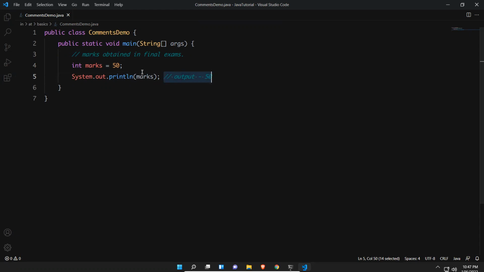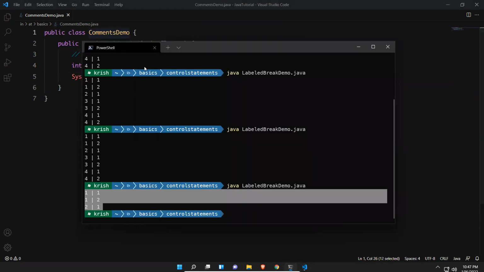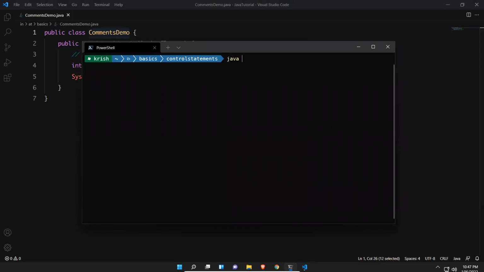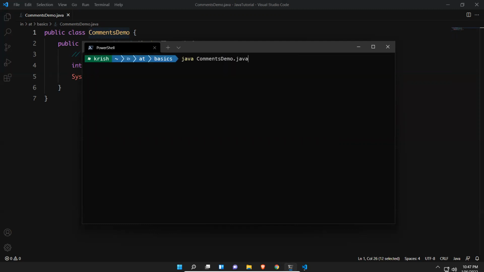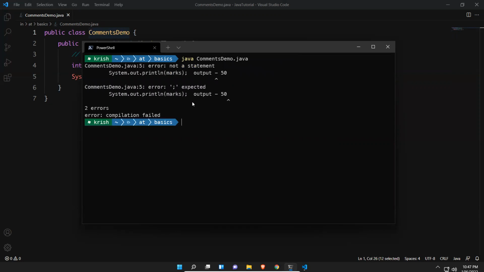But if you simply put it without these 2 forward slashes and try to execute this, sorry, I need to come out of this, it is in the basics folder. If I try to execute the same thing again, you'll get an error. You see that? Not a statement, output 50, and a semicolon is expected, something like that it is saying.